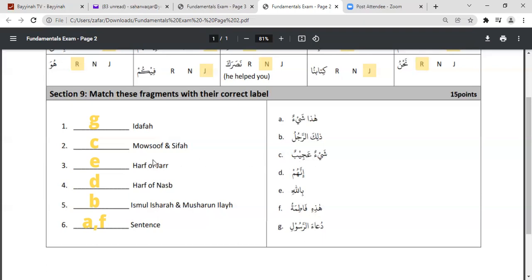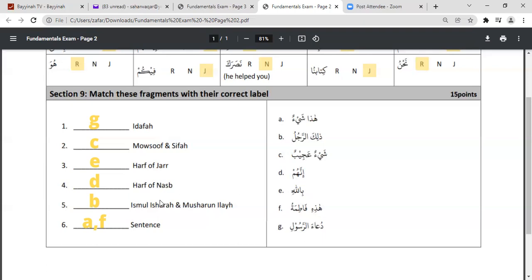Okay, and then the harf of jar, it is very easy to recognize, because we have already memorized the harf of jar: ba, ta, kaf, lam, waw, min, fi, an, ala, hatta, ila, right? So over here we have this ba, billahi, so this is the harf of jar. Then harf of nasab also we have memorized: inna, anna, bi anna, laita, lakinna, la'alla, right? So over here inna is present, the D. So this is the example of harf of nasab.